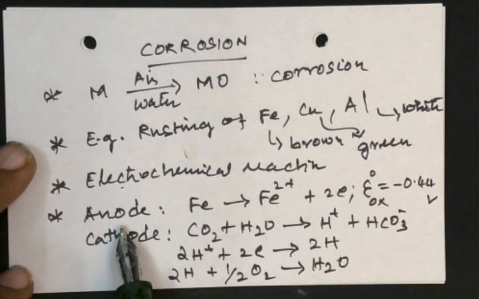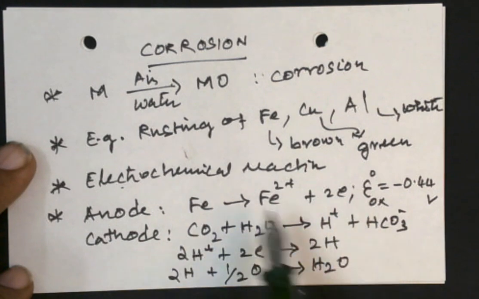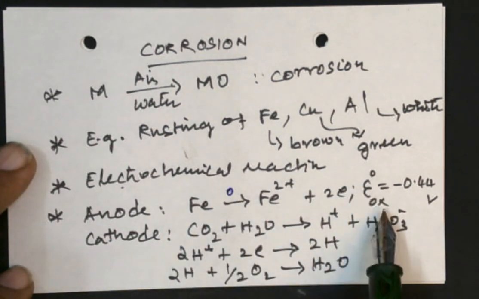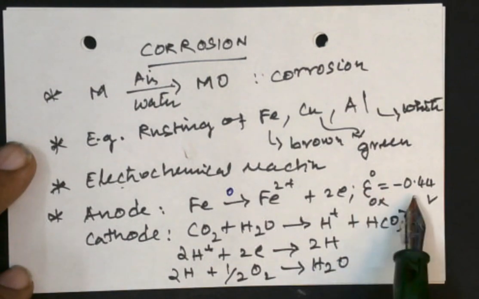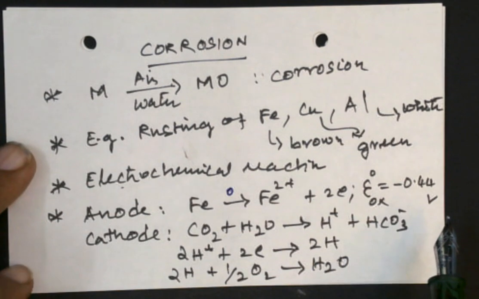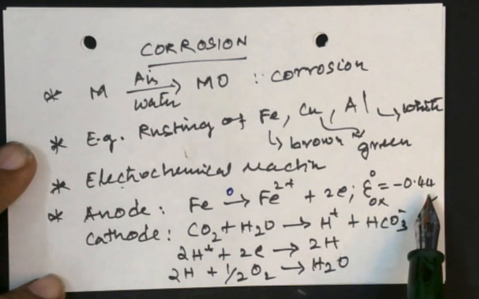At the anodic site, iron becomes Fe2+ with the loss of 2 electrons. So this is oxidation, and the oxidation potential is given as minus 0.44 volt. In terms of reduction potential, it is positive 0.44.